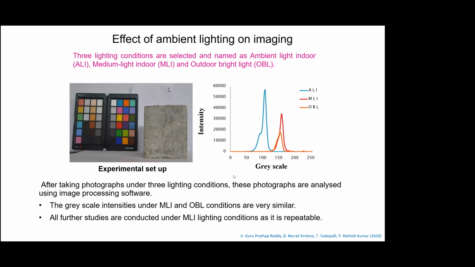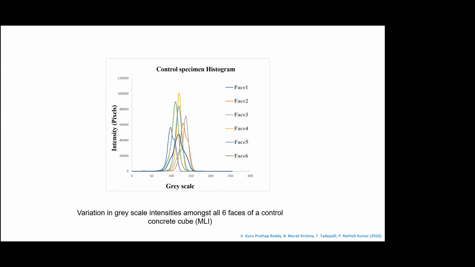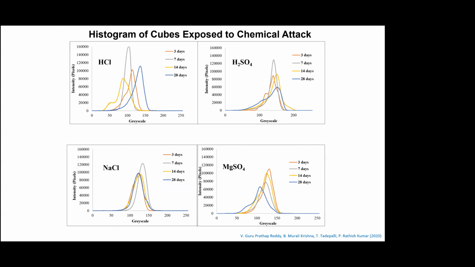And then we found a slight variation in the grayscale among the 6 faces of the cube. We also found a certain correlation in how the grayscale image intensity peak shifted for various days of exposure for each of these chemical attacks.